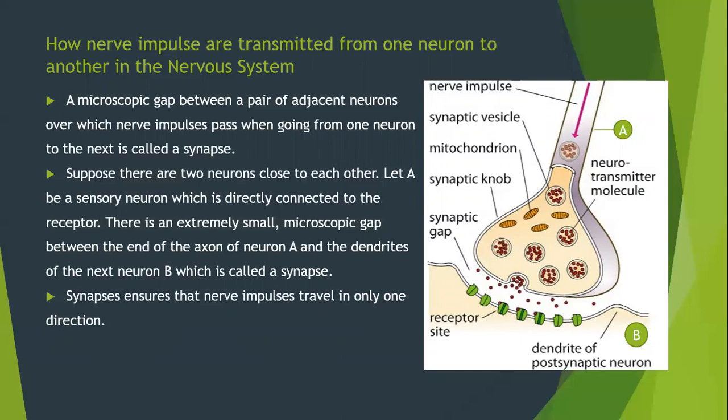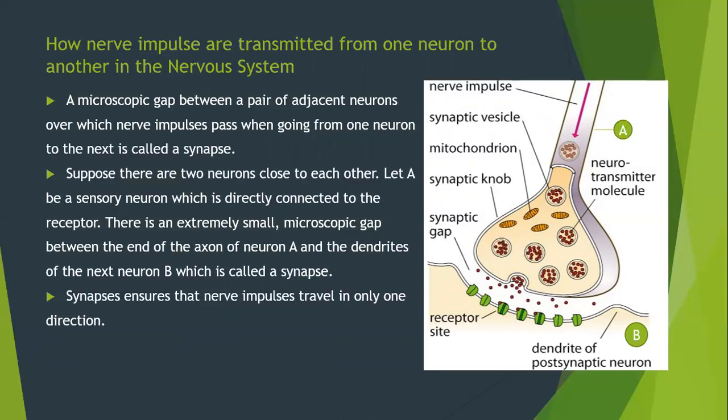At the end of the axon of sensory neuron A, the electrical impulse releases a tiny amount of chemical substances into the synapse or gap. This chemical substance crosses the gap or synapse and starts a similar electrical impulse in the dendrites of the next neuron B, as you see in the figure. From the dendrites, this electrical impulse is carried to the cell body and then to the end of the axon of the second neuron. It can then be transferred to a third neuron in a similar way.